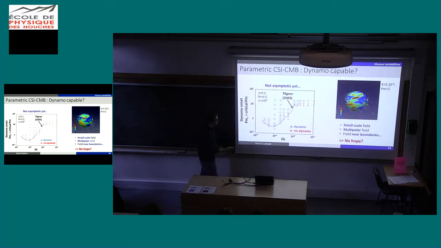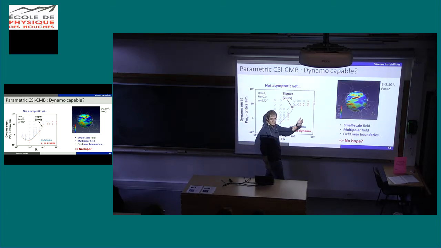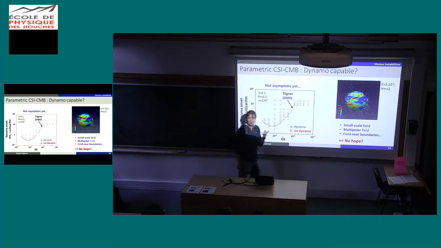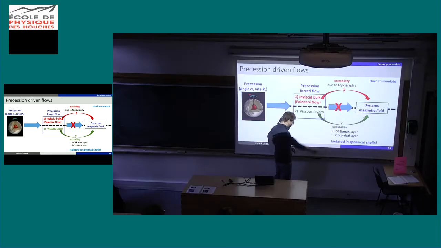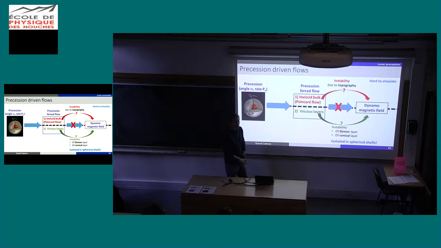And if I look at the field, you see that it's very small scale. So if I extrapolate from the core mantle boundary to the surface, I will have a very weak field. So I won't explain the data. So is there any hope? According to that, no. But we do have this way of destabilizing the flow.